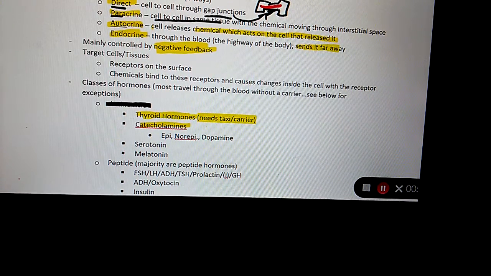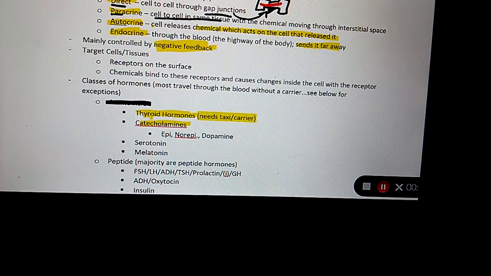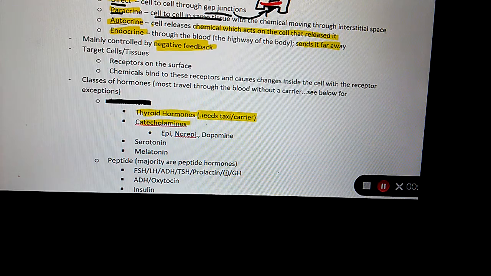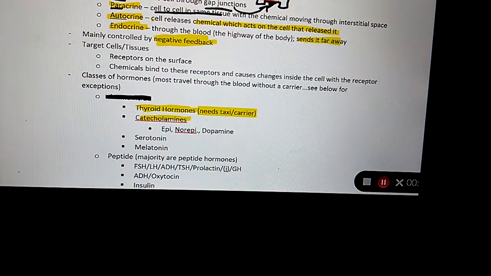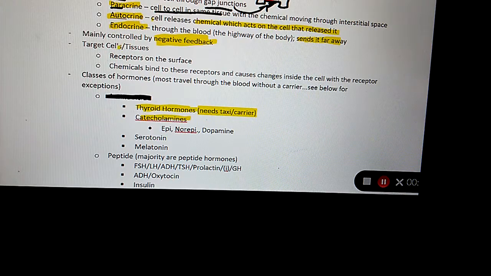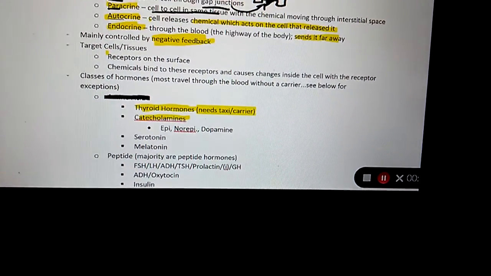So, for example, thyroid hormones. Do they need a carrier? Yes. What are the 2 thyroid hormones? T3 and T4.